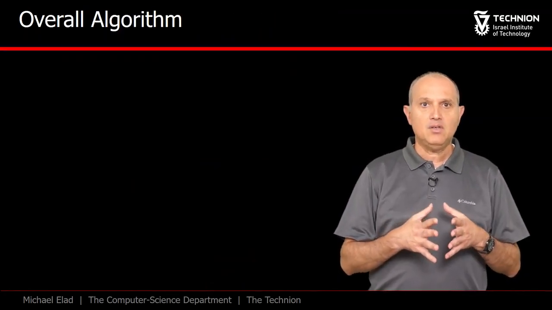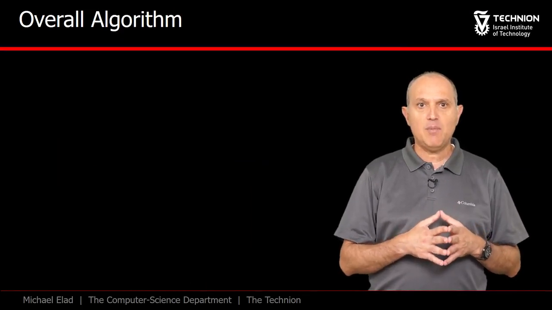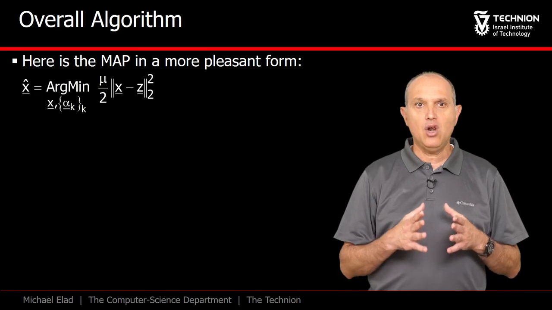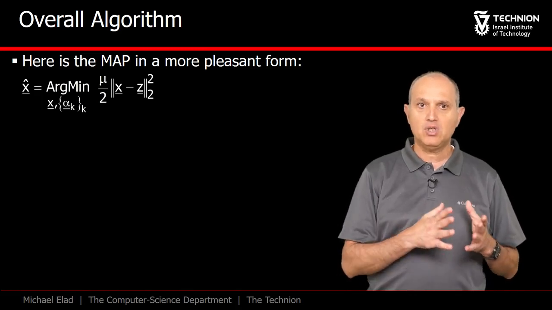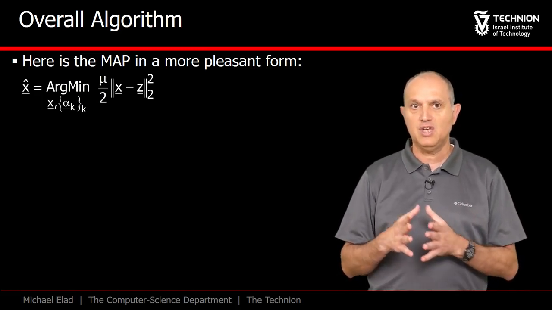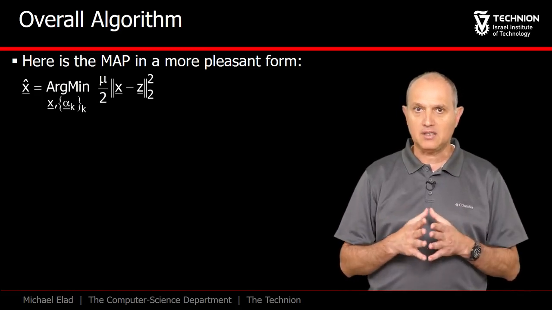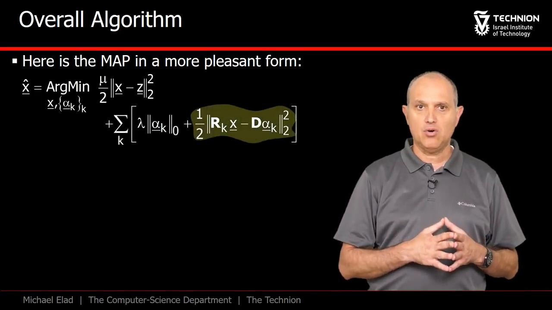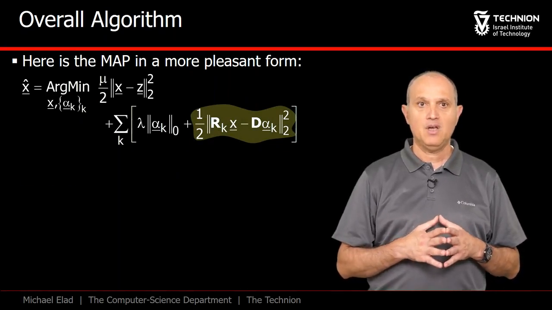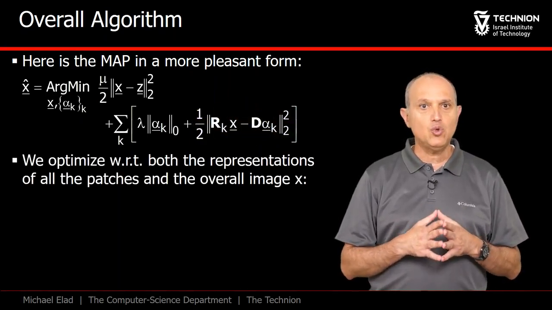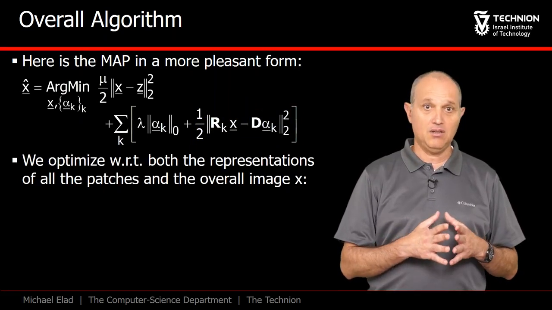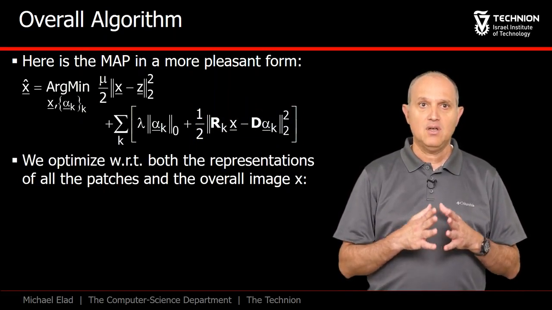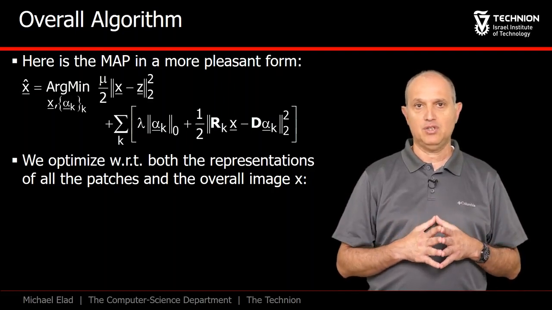So now that we know G of x, we can describe the full MAP estimation. It starts as before with the log likelihood term that demands proximity between the given image, z, and the desired image, x, and then we add the prior. Here we replace the representation error constraints by penalties. In this optimization, we have two kinds of unknowns. Clearly, the denoised image x is an unknown, but also all the alphas, the representations of the patches.